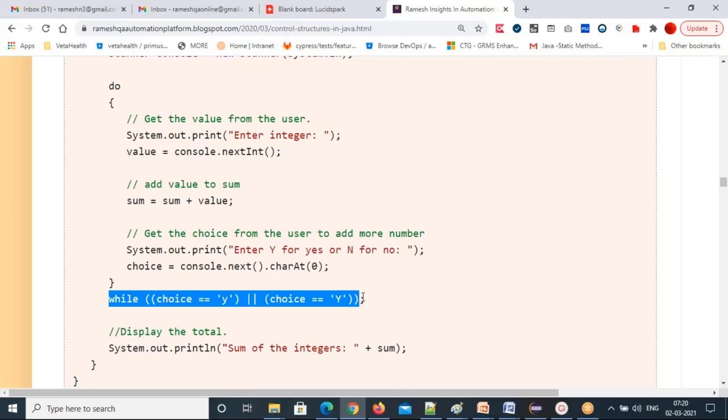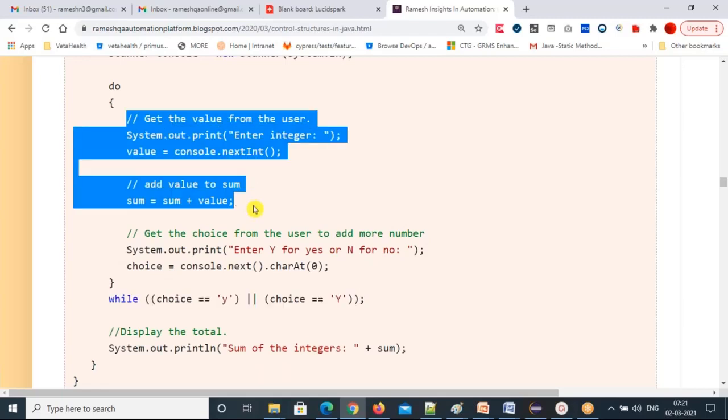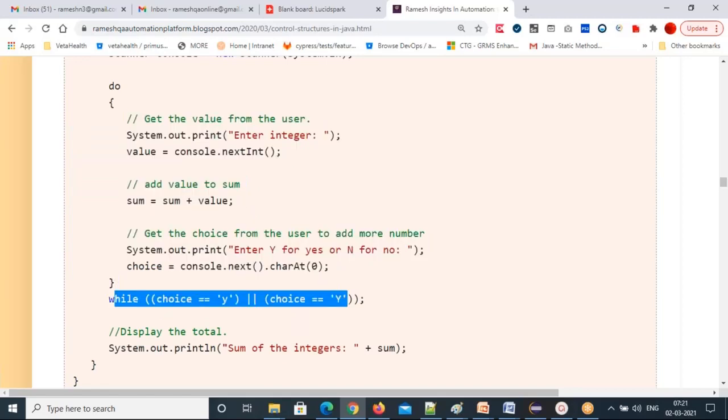In the while loop, the condition is checked first. If the condition is true, only then your statements will execute. But in the do while, it is not like that. First the statements execute. If the next condition is false, also no problem, but at least once your statements are executed. In the while loop, if the condition is false in the first attempt itself, not even a single statement will execute. That is the difference between the while loop and the do while loop. Got it. Thanks, Ramesh.